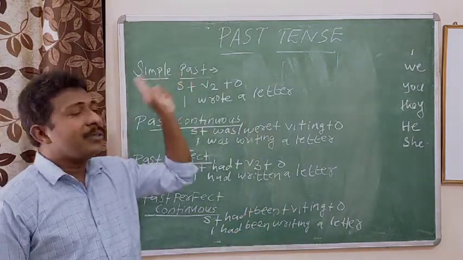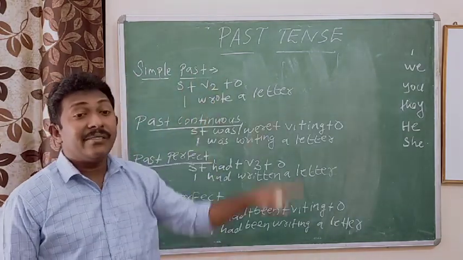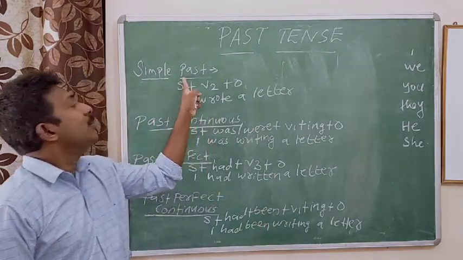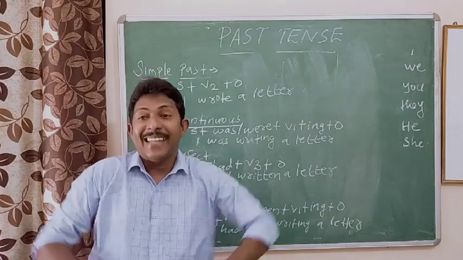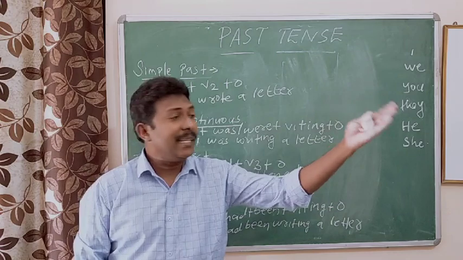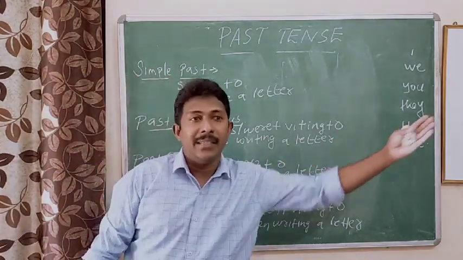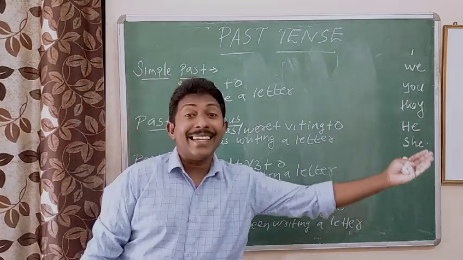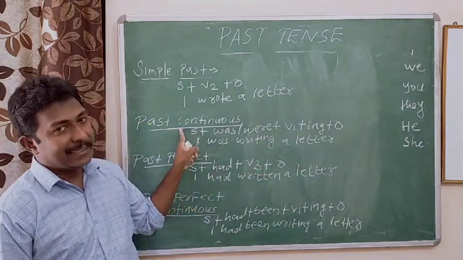So, what is the rule of simple past? When an activity has just completed, an activity is finished, then we use simple past. When we use past continuous, it is for an action that was happening in the past. For example, I was writing a letter, I was going to school, I was playing cricket. An action that was happening in the past. That time we use past continuous.